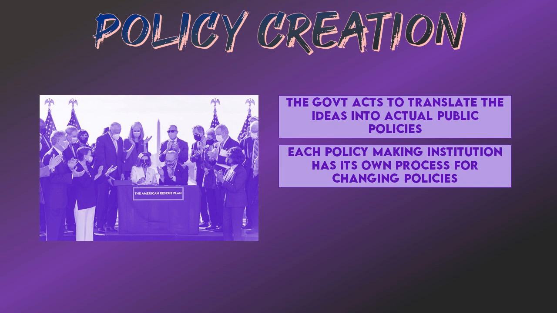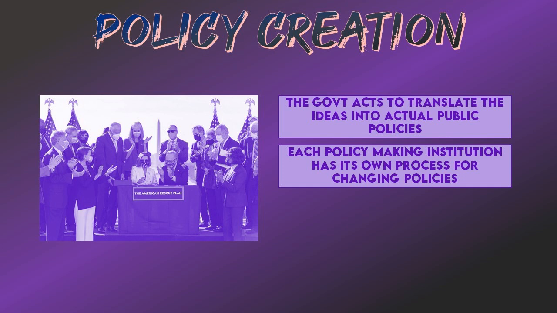Now we've been through this with all four of the branches that we've dealt with. So we're not going to get into a ton of detail here, but each of those policymaking institutions has their own process for creating or changing policies. So like Congress has a very complicated process, a different one in the House and in the Senate. It goes through several committees and conference committees before it gets to the president's desk. That's Congress turning a bill into law.